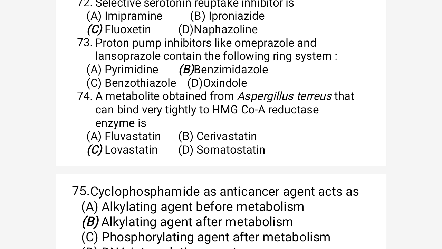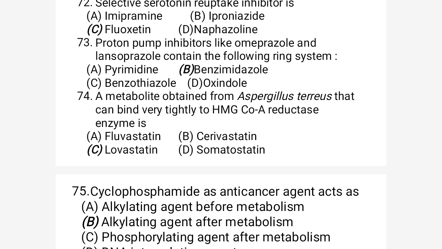But the important thing is that we have to find out the metabolite that is obtained from Aspergillus terreus. So our first option is fluvastatin, second option B is simvastatin, C is lovastatin, and D is somatostatin. So the only correct option would be the C, the lovastatin.